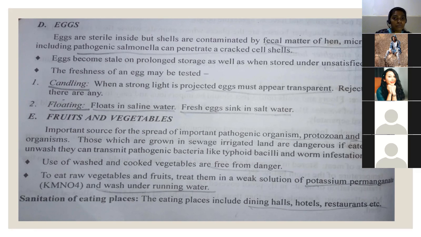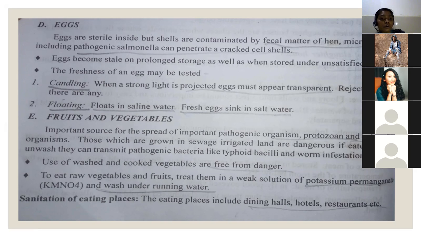How can the freshness of the egg be tested? By candling and by floating. Candling is when a strong light is projected towards the egg, it must appear transparent. Reject the egg if there are any spots. So whenever a strong light is projected on the egg, it should be transparent. Then only we will consider it a fresh egg.